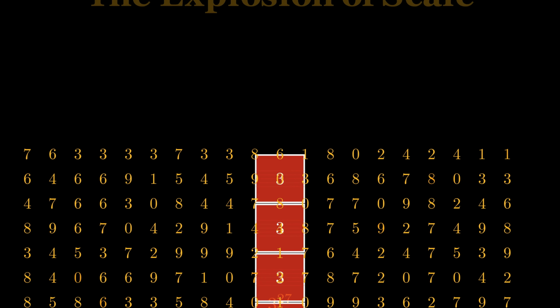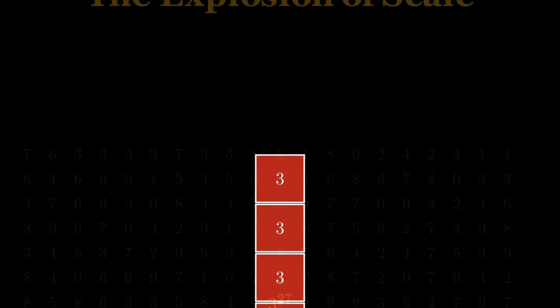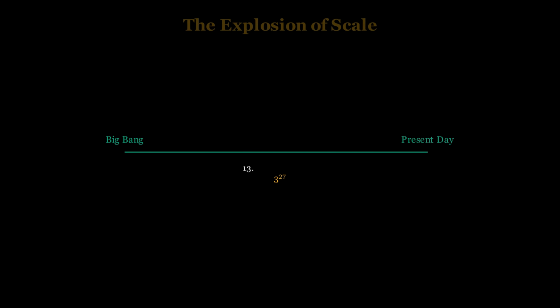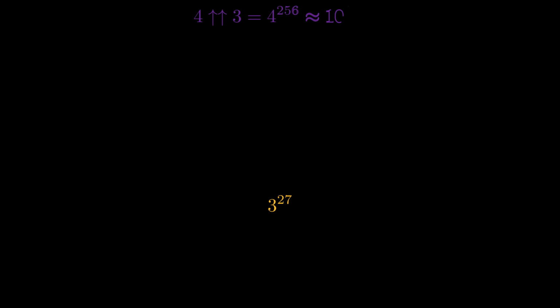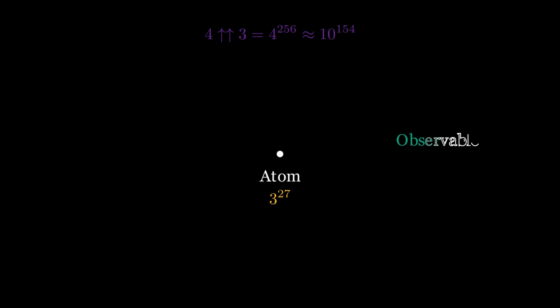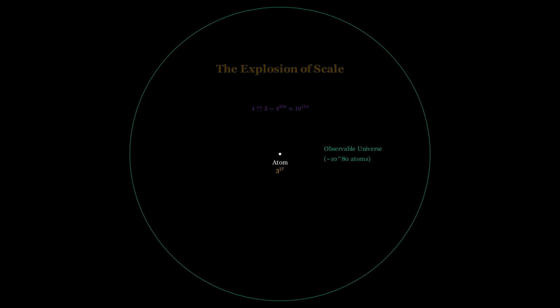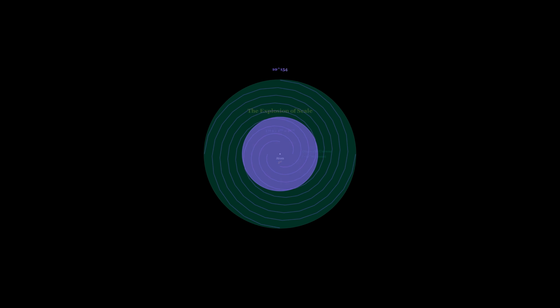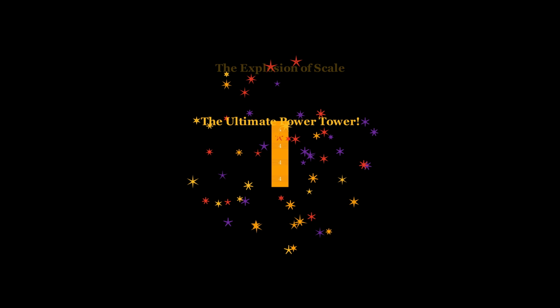3 tetrated to 4 is 3 to the power of 7.6 trillion, a number so vast that if you started writing it at the Big Bang, 1 digit per second, you wouldn't even be close to finished today. And 4 tetrated to 3, that's 4 to the power of 256, a number with 154 digits. It dwarfs the number of atoms in the observable universe like a galaxy dwarfs a single speck of dust. Tetration isn't just another operation. It's a mathematical chain reaction, an explosion of scale.